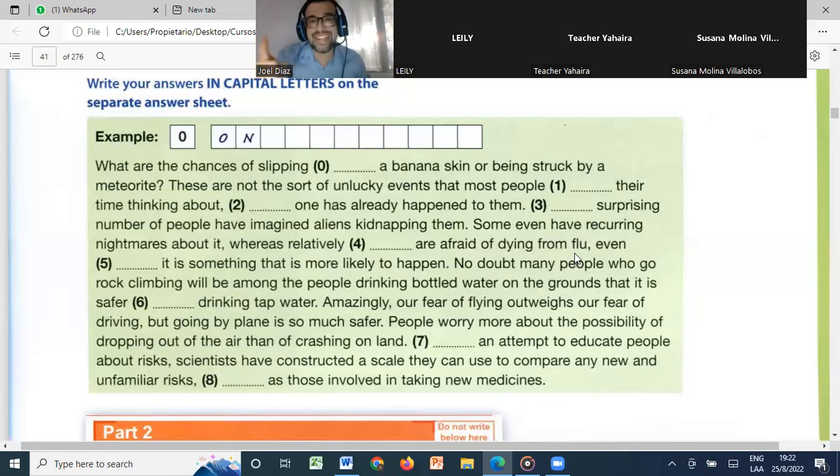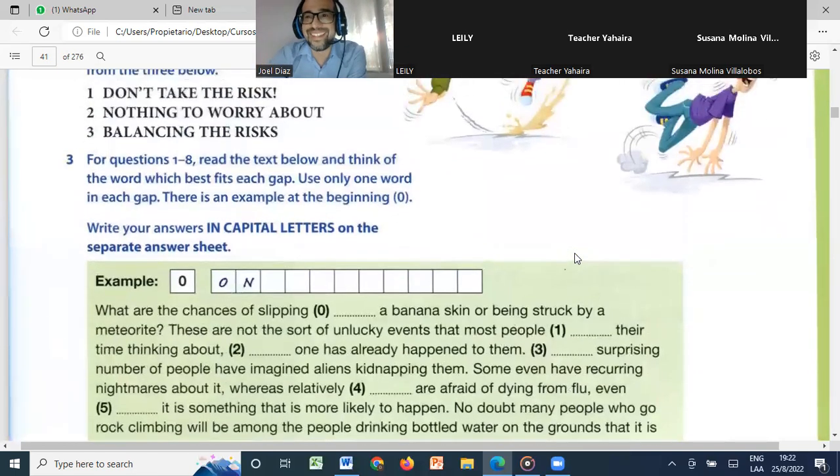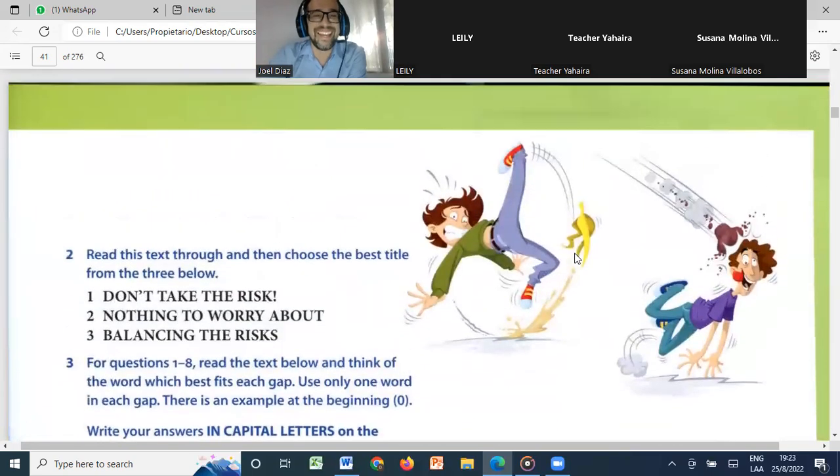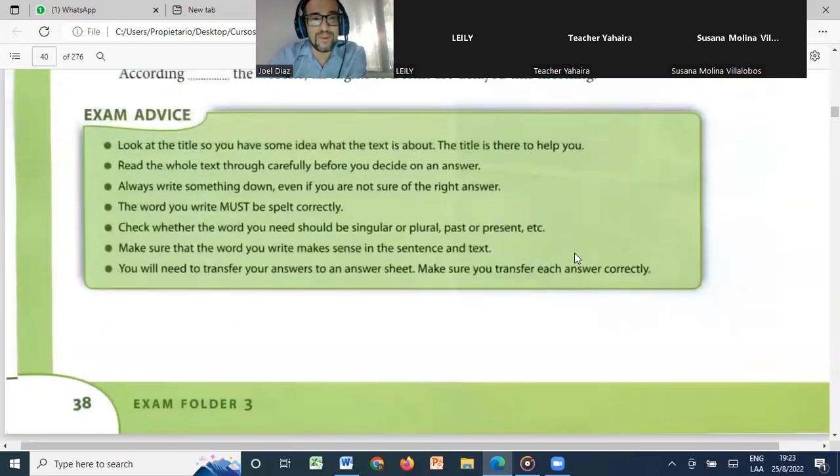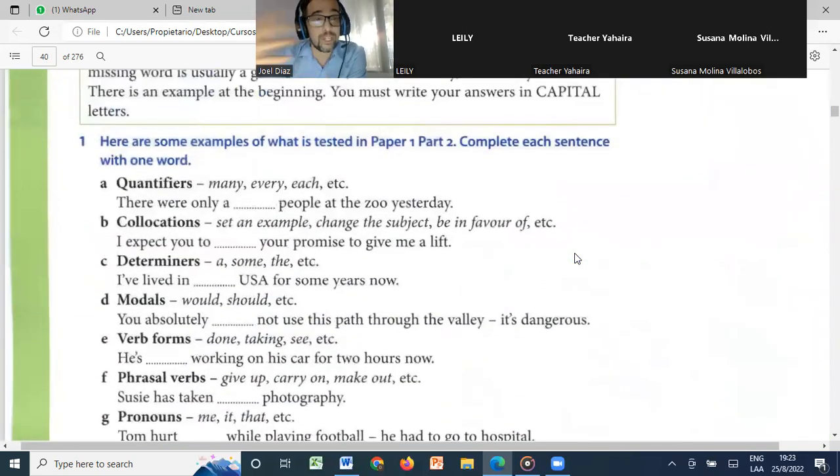Well, based on your grammar knowledge, you need to know what word to put in this text. But don't worry, I'm going to tell you what you need to study for this part. Don't cry, please. Let me help you with what to study, and maybe we can do it together.